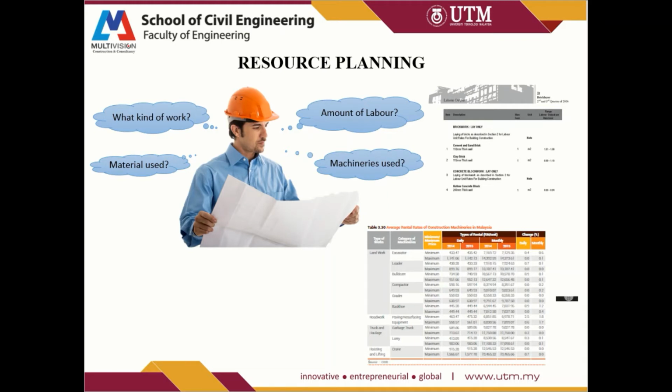We also need to include resources for every work done. To identify the resources, we need to know what kind of work the activity involves, like what type of materials will be used, or what machineries and plant are needed, and also how much manpower that work needs in the allocated time, because some work will need fewer resources, but if the time is short, more resources are needed to finish the work on time. The cost must also be taken into account so that resources and cost are stable, and it all depends on the budget, time and resources used.